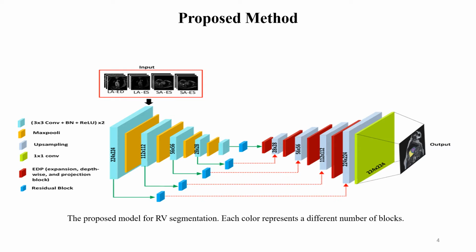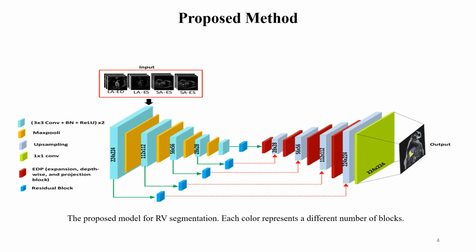EDP means we have expansion, depth-wise, and projection modules inside the EDP. We also use two convolutional layers on the encoder side, and a max pooling layer to downsample the input size of the image, and the upsampling layer is used on the decoder side for the reconstruction of the original image.